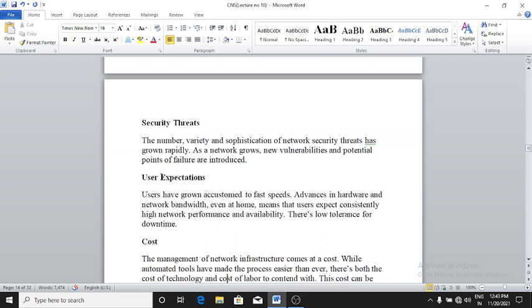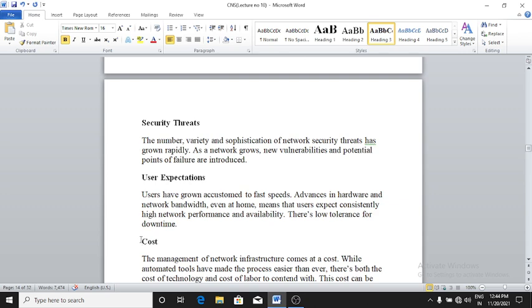Third challenge is user expectations. Users have grown accustomed to fast speeds, advances in hardware and network bandwidth, even at home, which means that users expect consistently high network performance and availability. They have low tolerance for downtime.